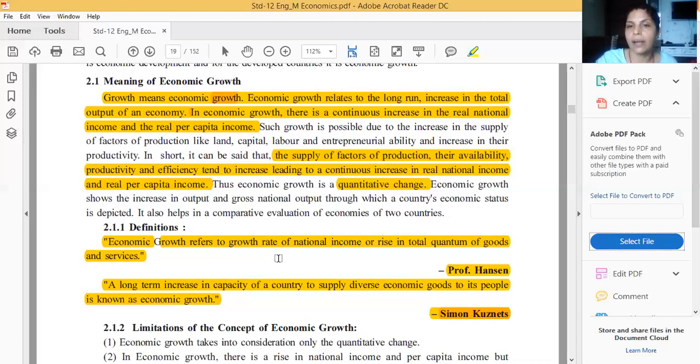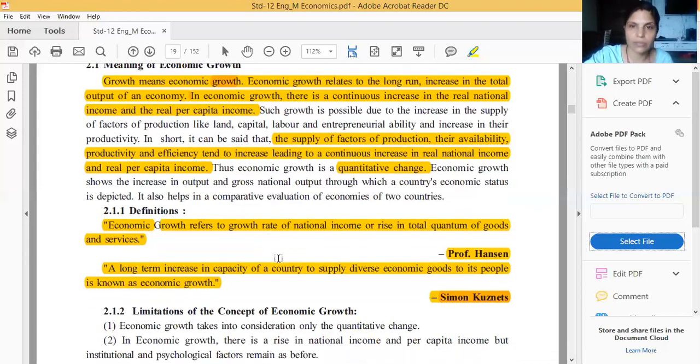For example, if it says write Simon Kuznets' definition for economic growth, write only that. If it says Professor Hansen's definition, write only that definition. Clear, student? We cannot write any other.